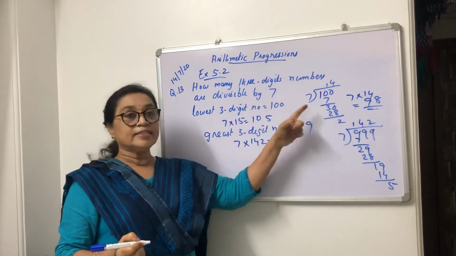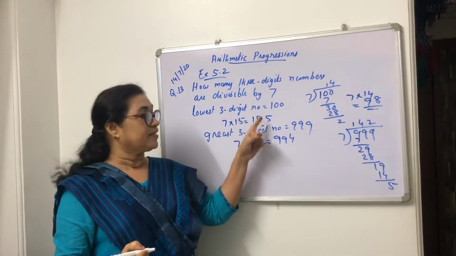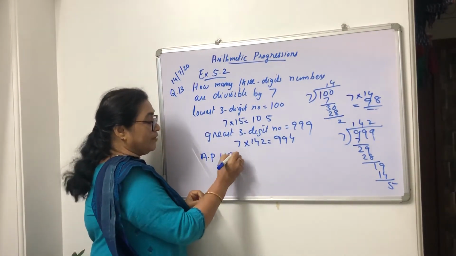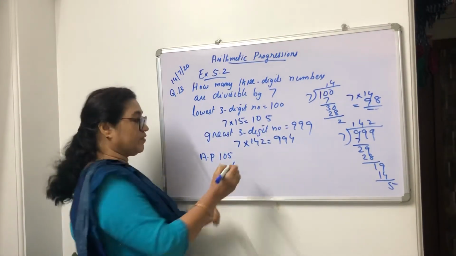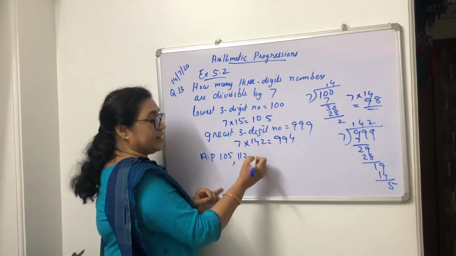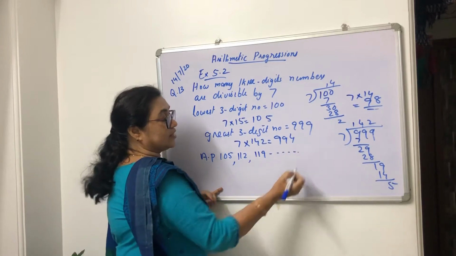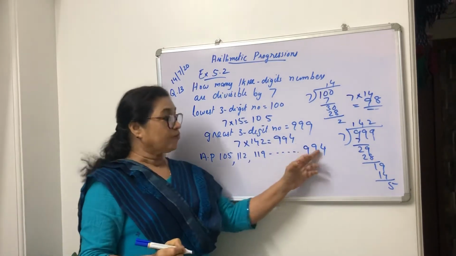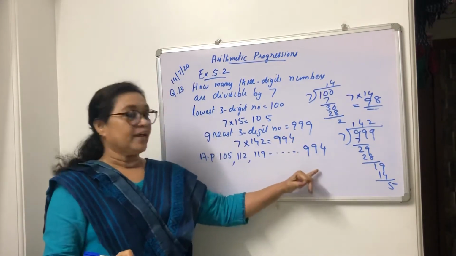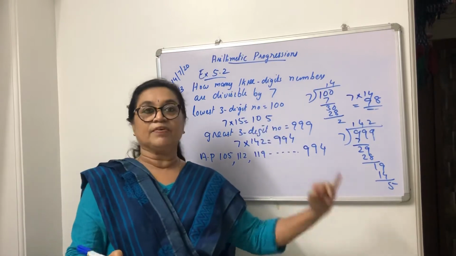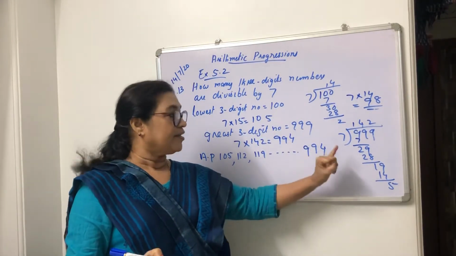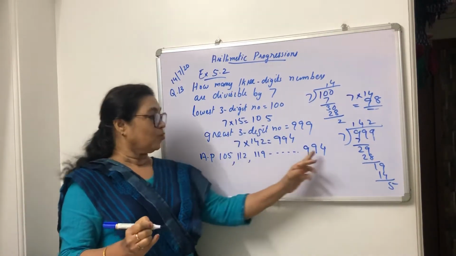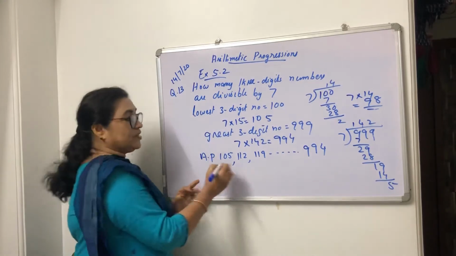The first three-digit number which is divisible by 7 is 105. So I am writing the AP: 105. Next add 7, so it is 112. Then again add 7, 119, and so on. The last will be 994. After 994, the numbers 995, 996, 997, 998, 999 are not divisible by 7. So this is our AP.